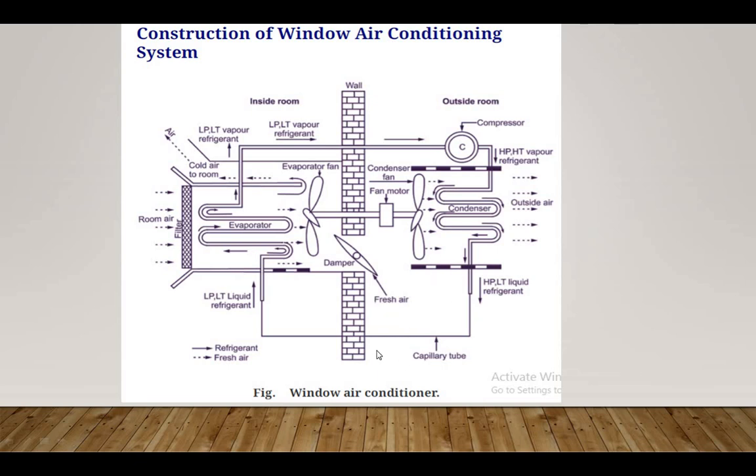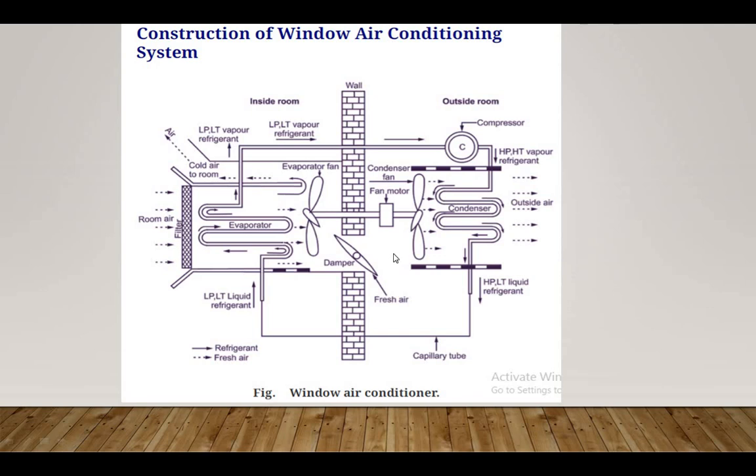Here there is a condenser, so outside air is there. The compressor is also placed outside of the wall, outside of the room. Then inside of the room there is an evaporator situated. In the middle of this wall a damper is placed, and both fans, the evaporator fan and the condenser fan, are used here. Also a capillary tube is used here. We will see the procedure one by one.